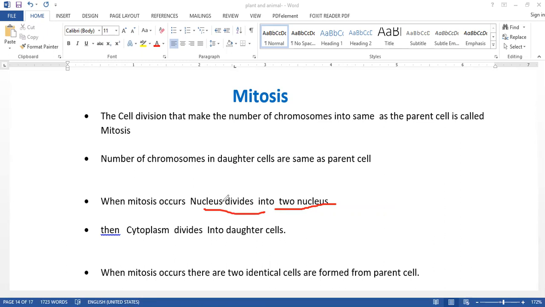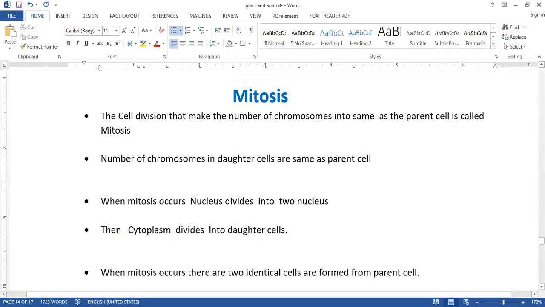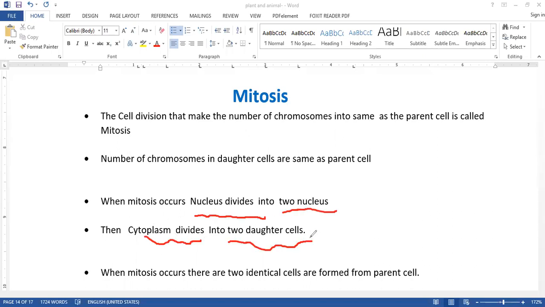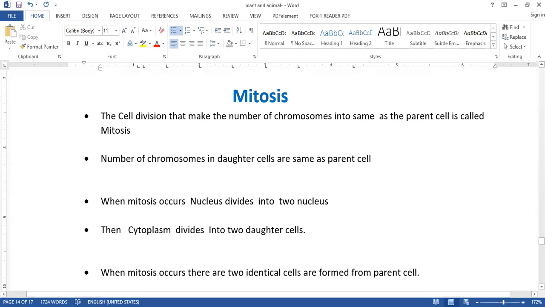The cell will be divided, but the first step is the nucleus dividing into two nuclei. Then the cytoplasm divides into two daughter cells. So when mitosis occurs, nuclear division occurs, then the cytoplasm divides and daughter cells form.